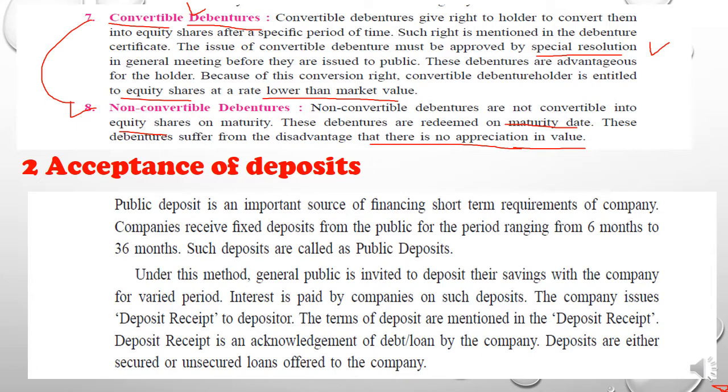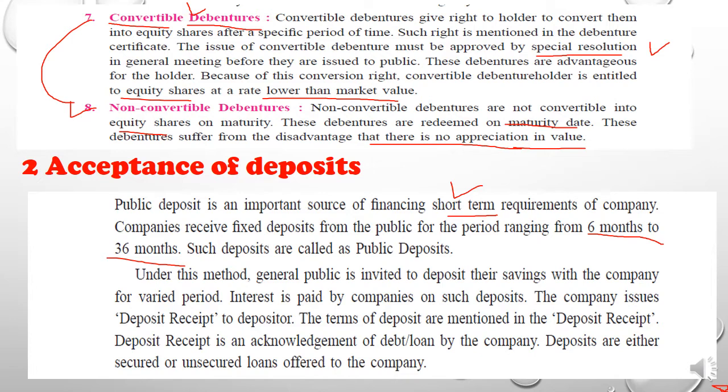And let's see what is given in the acceptance of deposit. Public deposit is an important source of financing. It is short term. Since you know that debenture is a long term financing for the business, deposit is a short term financing for the business. It is given for a shorter period. The company can receive fixed deposits from the public for a period ranging from 6 months to 36 months, not more than that. Such deposits are called public deposits.